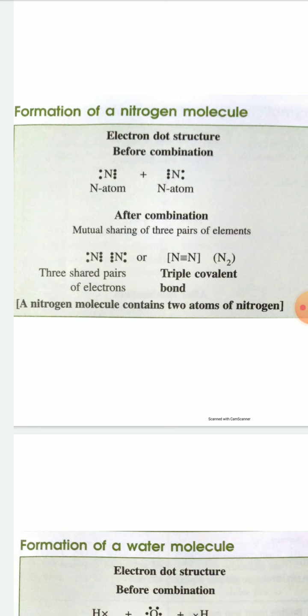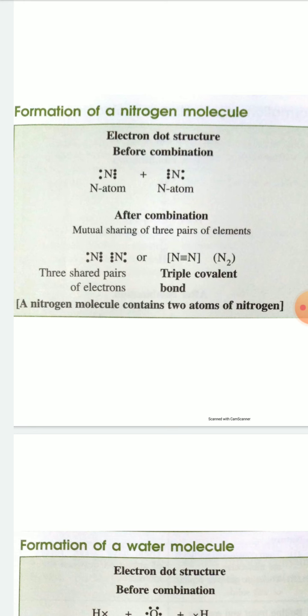Now each nitrogen shares 3 electrons to form 3 electron pairs. After combination, each nitrogen forms 3 electron pairs, and these 3 electron pairs will be used by each nitrogen. And now after combination, if you count the total number of electrons around each nitrogen, you will see that there are 8 electrons around each nitrogen.